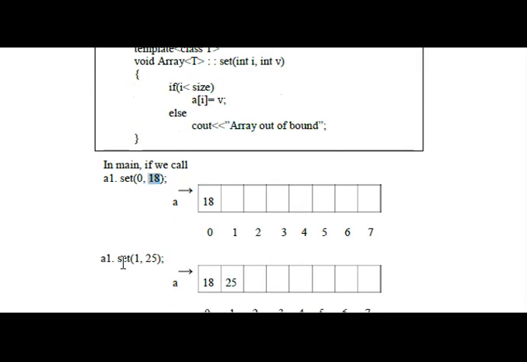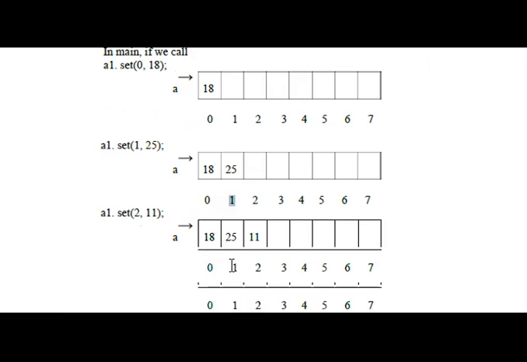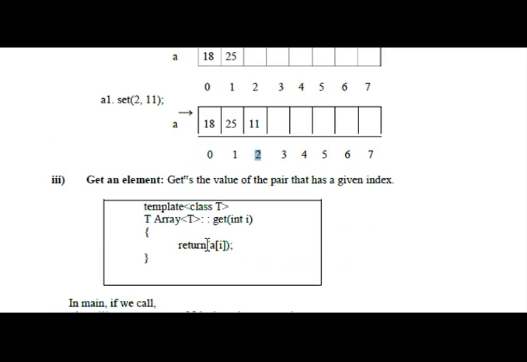If a1 dot set of 1 comma 25, the value 25 is stored inside the memory at index 1. 2 comma 11 means the value 11 is stored under index 2. So 3 elements can be stored inside the array.